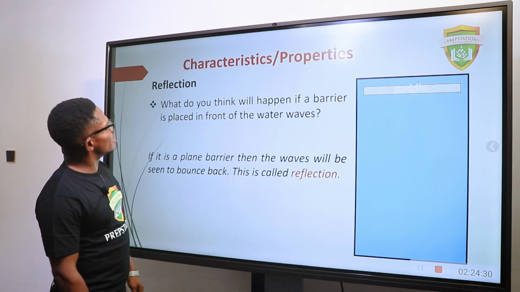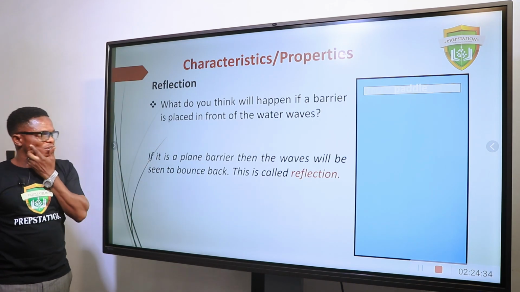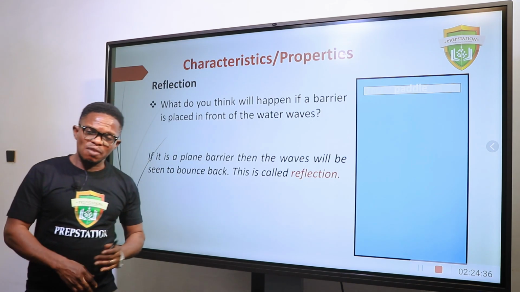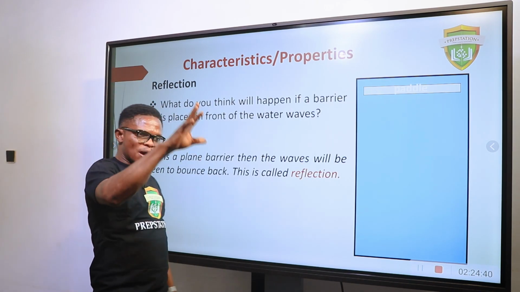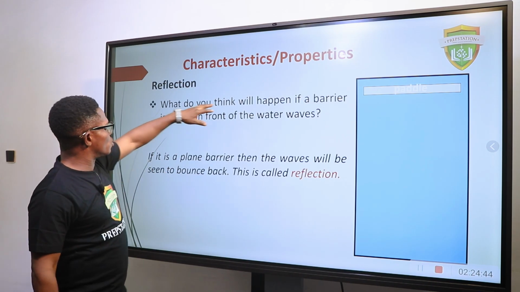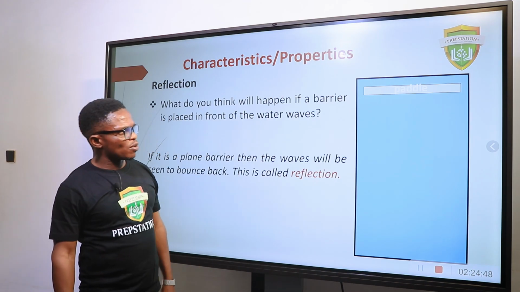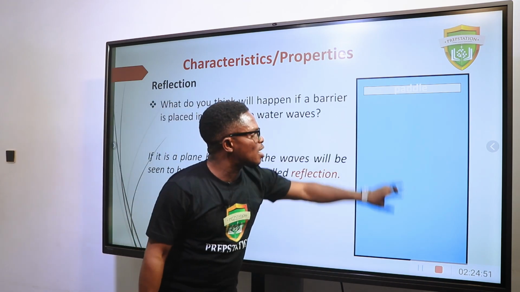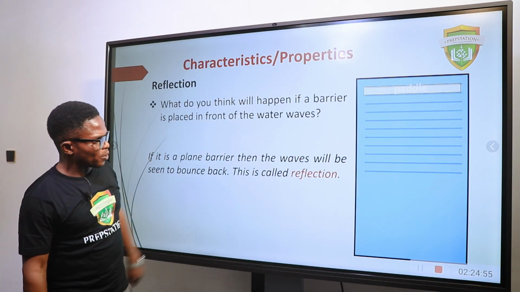Now, characteristics and properties. We're looking at reflection. What is reflection? In very simple terms, reflection simply means bouncing back of a wave. What do you think will happen if a barrier is placed in front of the water wave? This is a ripple tank, and this is a paddle to cause ripples.